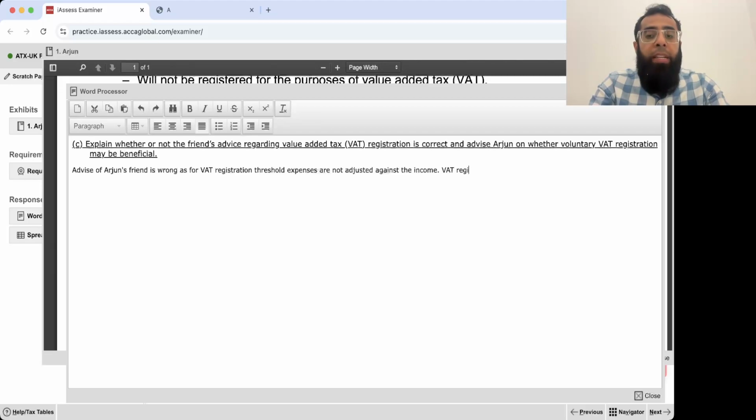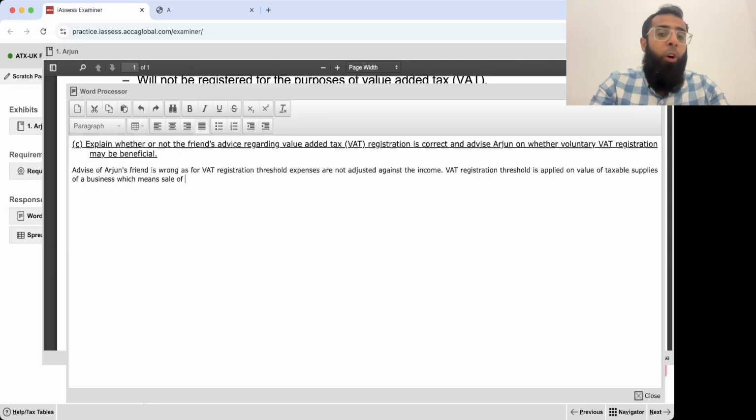Okay, VAT registration threshold is applied on value of taxable supplies of a business, which means sale of standard rated and zero rated items done by a business. Okay, if sale of taxable supplies exceed registration threshold